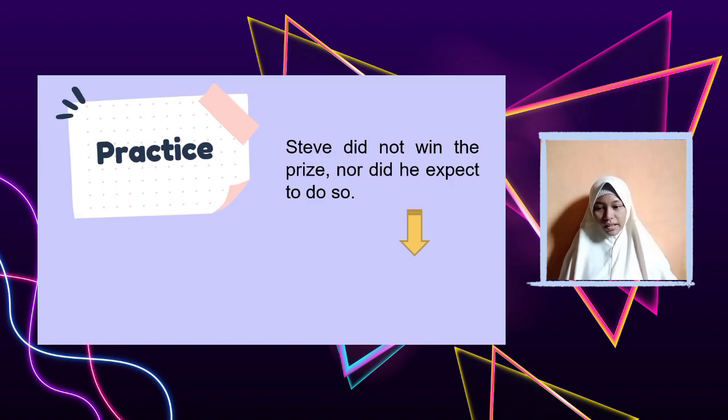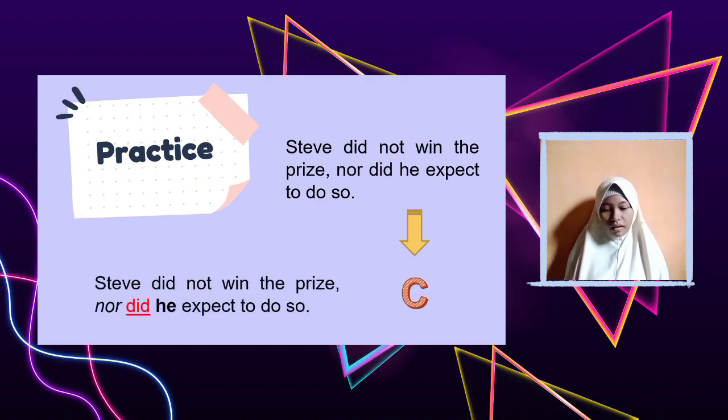Okay, so let's focus. Steph didn't win the prize, nor did he expect to do so. So what do you think? Is it incorrect or correct? Okay, the answer is correct. It's correct because Steph didn't win the prize, nor did he expect to do so. The pattern is negative plus verb plus subject. So let's check it out. Nor is the negative, did is the verb, and he is the subject. So the answer is correct.